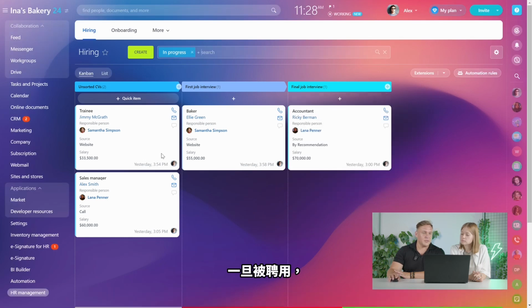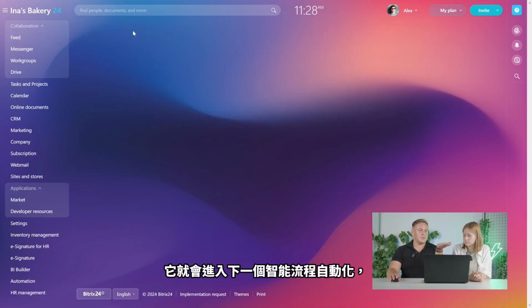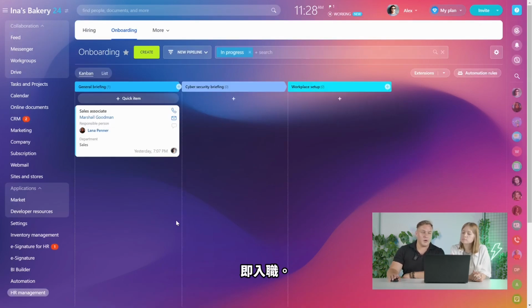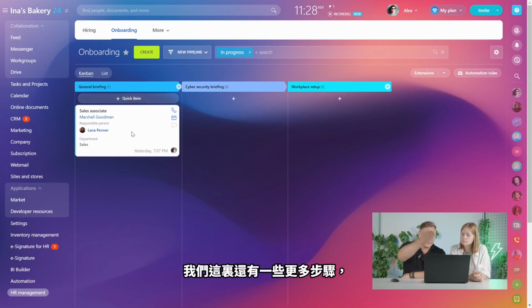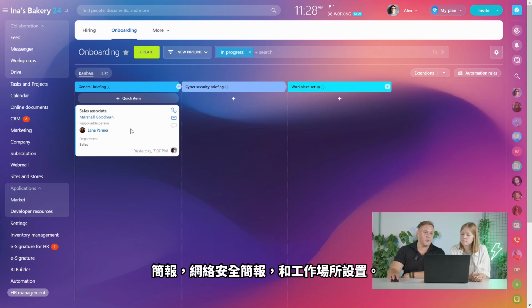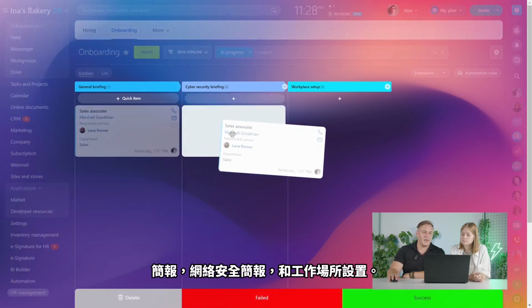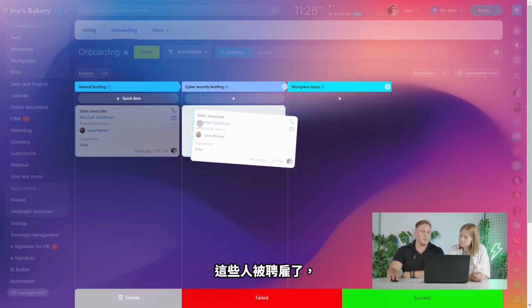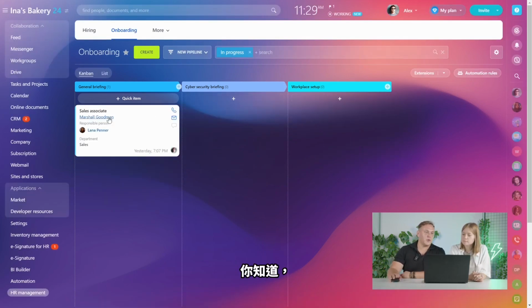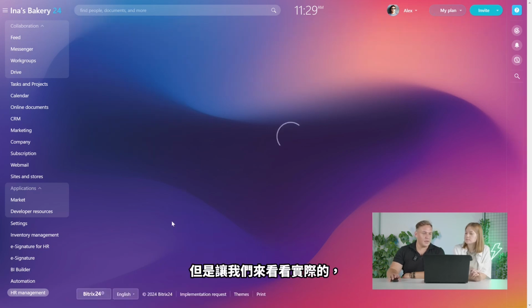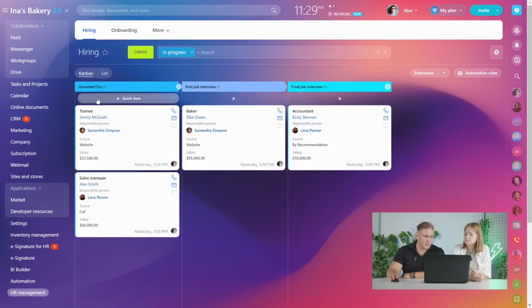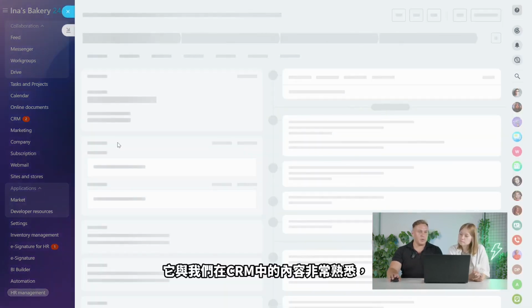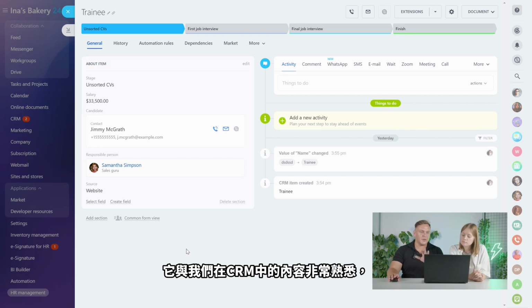And once it's hired, it moves on to the next smart process automation, which is onboarding. And then again, we have some more stages here. So we have this person going through general briefing, cybersecurity briefing, and workplace setup. And once they're finished, it's success, and these people are hired, and they can start working in the company. But let's take a look at the actual entity here. As you can see, it's very familiar to what we have in the CRM, but the fields are completely different.